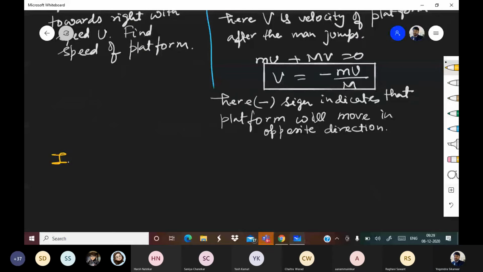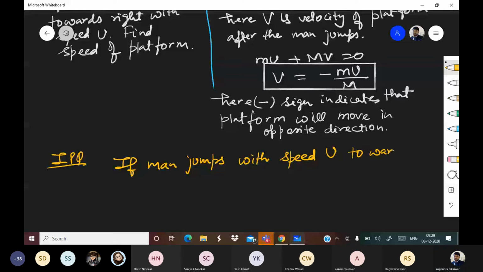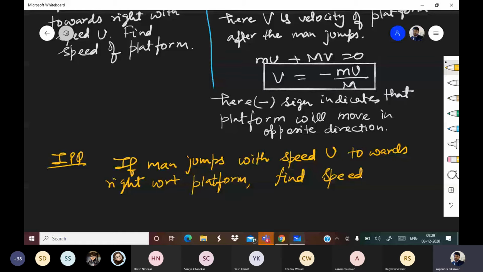If the man jumps with speed u towards the right with respect to the platform, find the speed of the platform.